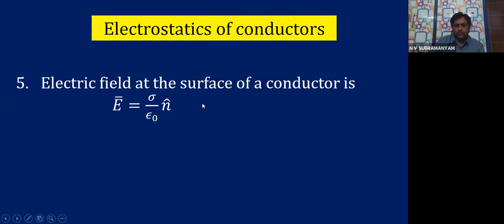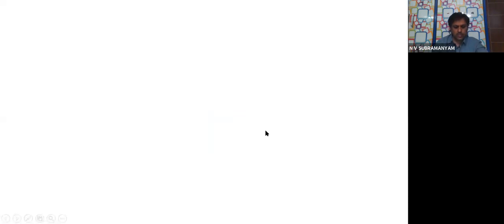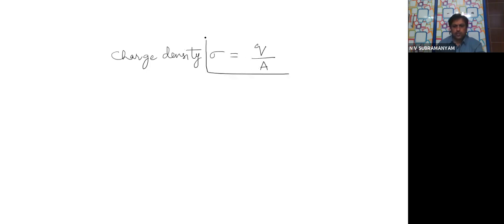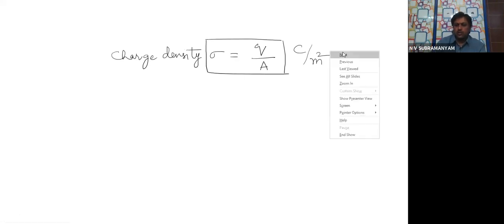Before I actually tell you the proof for this, I want to tell you one important point so that everybody will know. The surface charge density is given by charge by area, children. Charge per unit area, that is the meaning of this. Its units, as I discussed in unit 4, are coulomb per meter square. Okay, so let me move on.